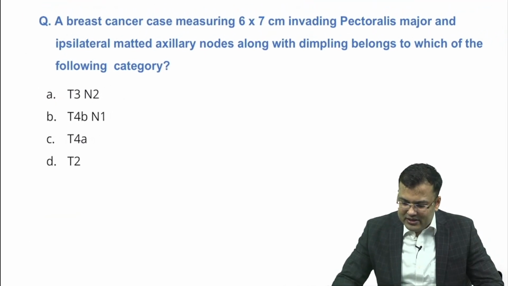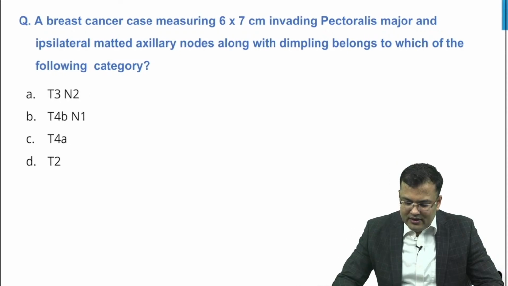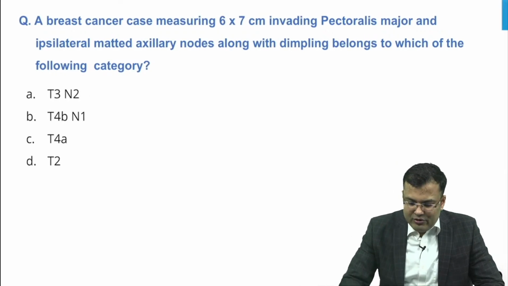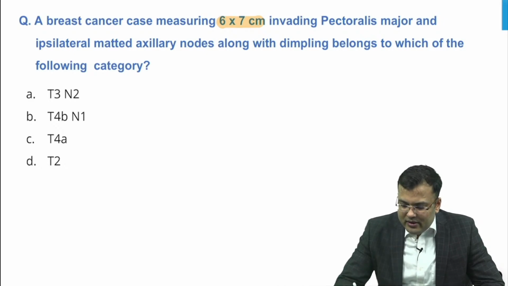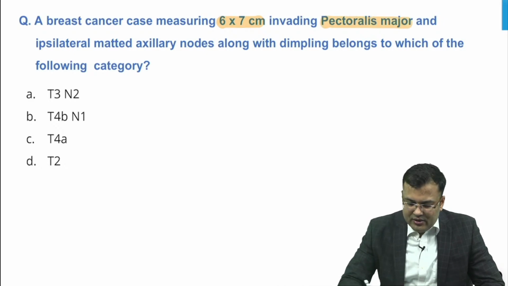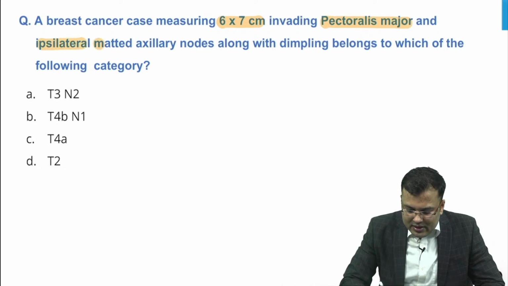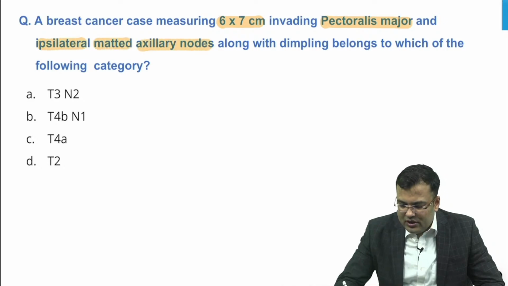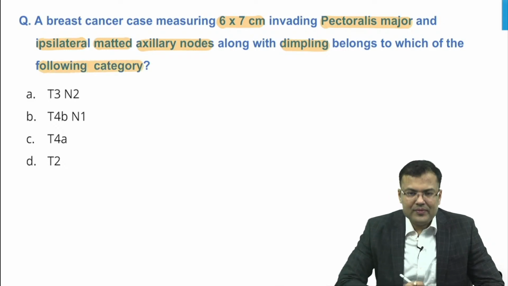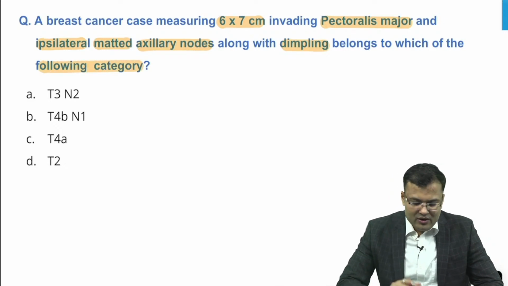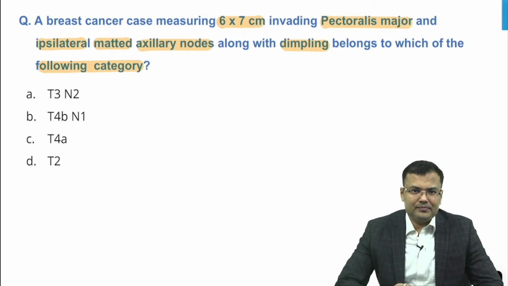Next, an easy question, guys. Breast cancer case. The size is 6 into 7 centimeter, invading pectoralis major, with ipsilateral matted axillary nodes. Along with that, there is dimpling. Which of the following categories does this belong to? Let me see who is the genius over here. What is the correct answer?